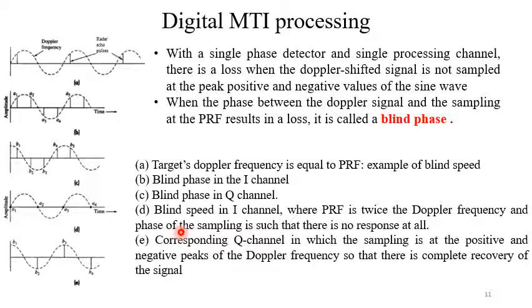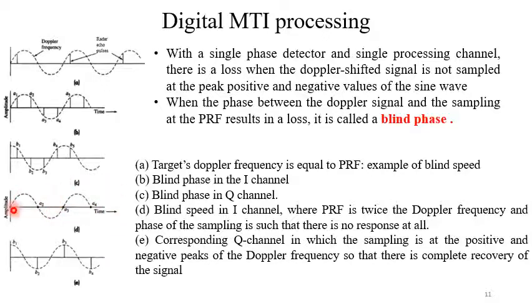Now here is the blind speed in the I channel, where PRF is twice the Doppler frequency and the phase of the sampling is such that there is no response at all. That means, as you can see, A1 is 0, A2 is 0, A3 is 0. So we are not getting anything for the I channel.